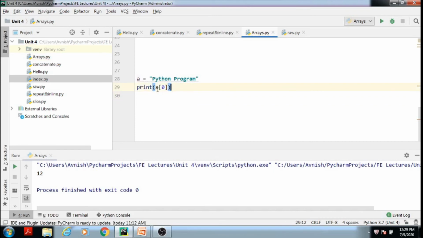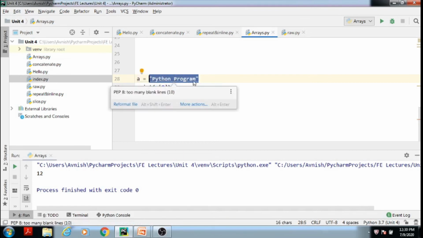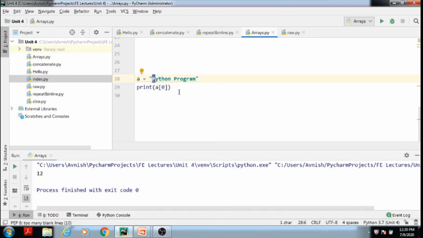Suppose see this example here. There is one variable a, and in that variable I have taken one string, Python program. I already told you that we can access a particular character using the index number with square brackets. Here I want to print the first character that is stored in variable a. We will execute this code. We will find that the character stored at index value 0 is p. That is, the first character of this string is p.